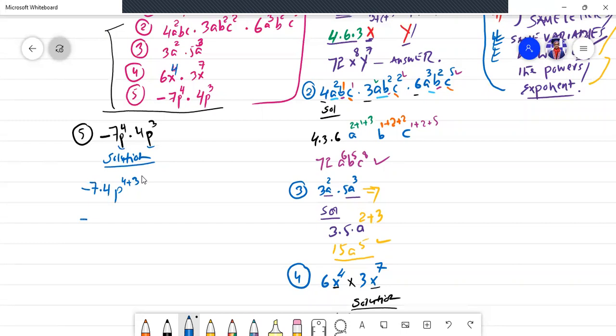Minus 7 times 4 is minus 28. Excellent. You are good in tables. So minus 28p raised to power 4 plus 3, that is 7. Excellent, mashallah. You did it. Good. Nice. So this is actually your answer.